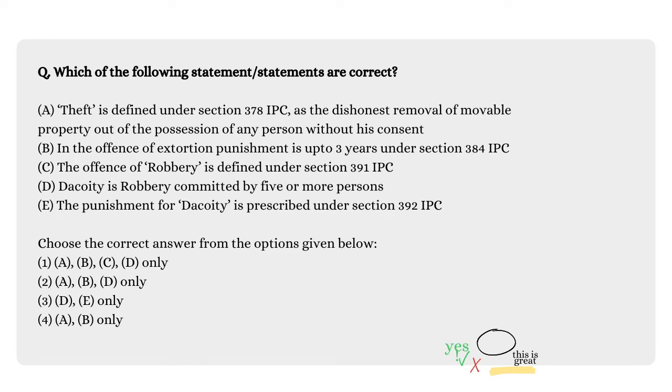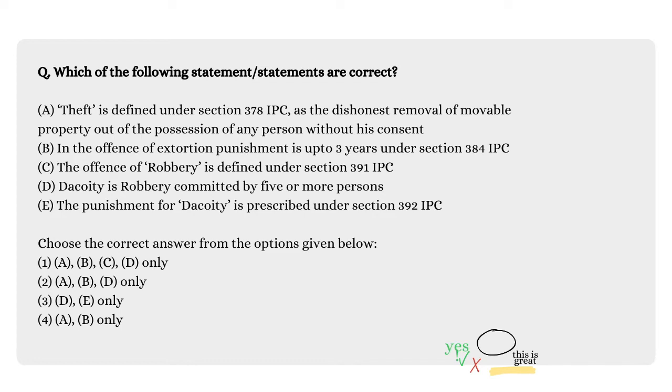Now, what is the second statement? In the offence of extortion, punishment is up to 3 years under section 384 of IPC. So this statement is also correct. Now, what is the third one? The offence of robbery is defined under section 391 of IPC. So this statement is untrue since robbery is defined under section 390. Now, what is statement 4? Dacoity is robbery committed by 5 or more persons. So yes, this is also true.